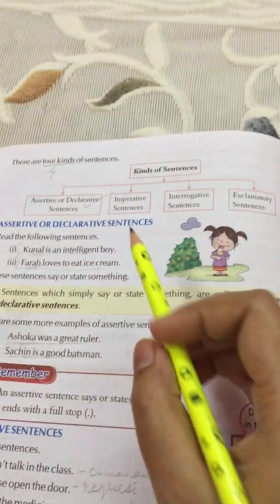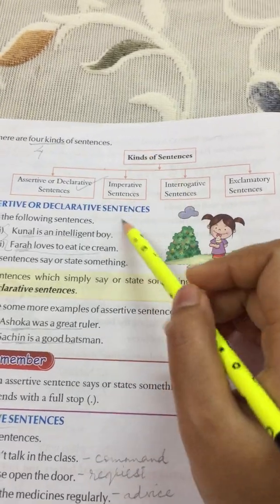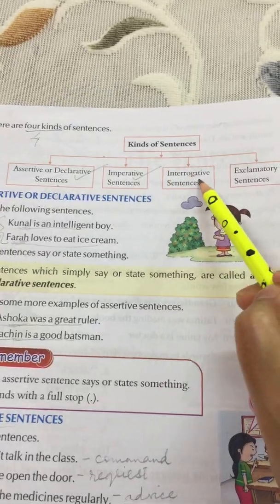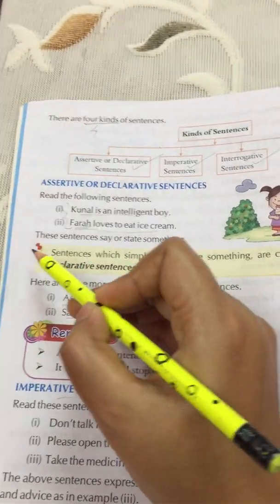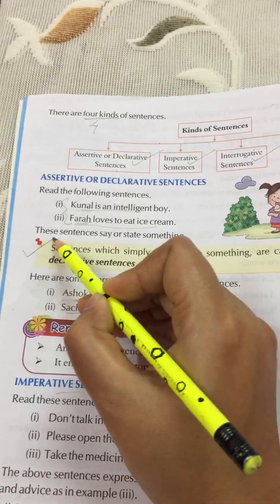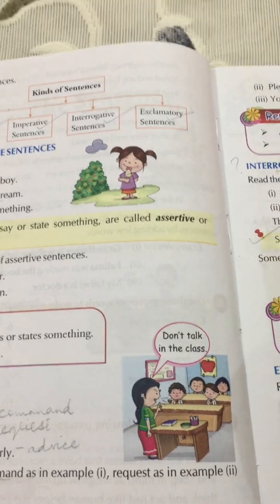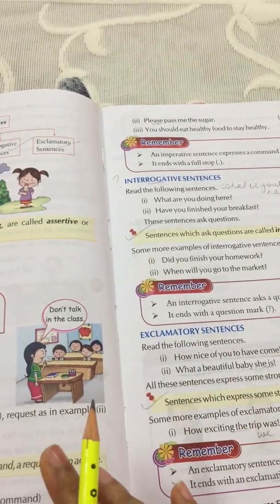So all these four types of sentence you have to learn. The four types of sentences are assertive or declarative, imperative, interrogative, and exclamatory sentences. Now this yellow box is very important, children. This you have to learn and write, or maybe write and learn, in your English 1 classwork copy.